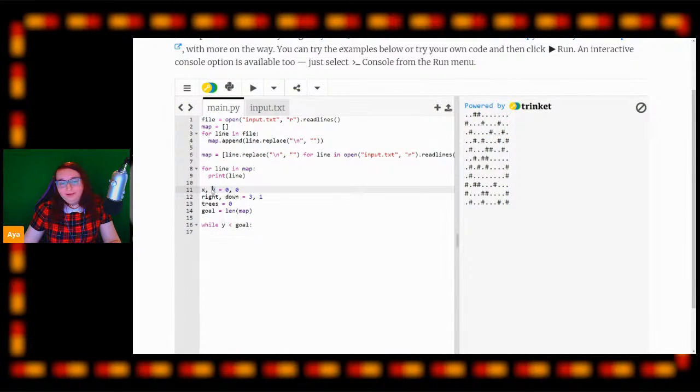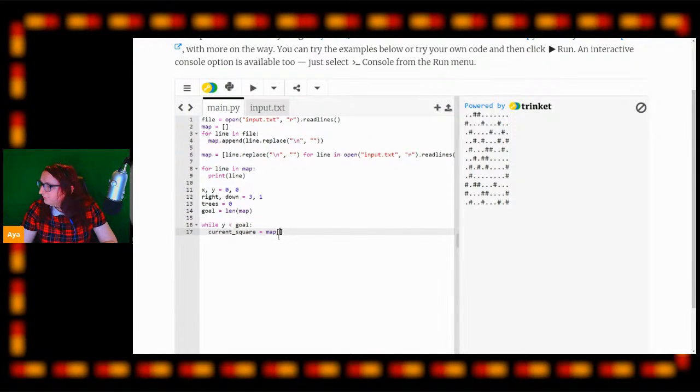So as long as our y-axis is less than the goal, which is the length of the map, we will keep iterating over and keep going down the slope. So the very, very first thing we need to do is check if the current square of the map we're on is a tree, because if it's a tree, we need to count that tree because we've hit it. So the first thing we're going to do is check what the current square is. So we're going to make a variable called current square, and our current square is going to be map.